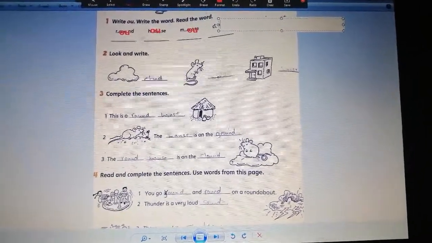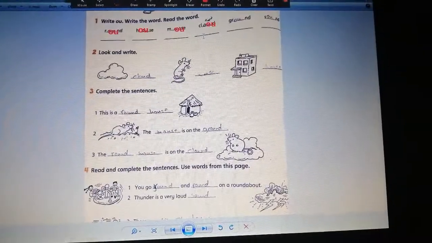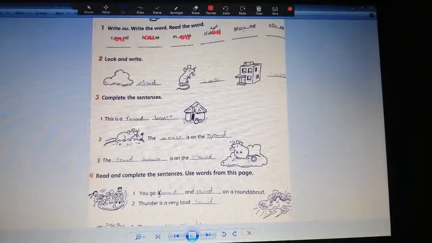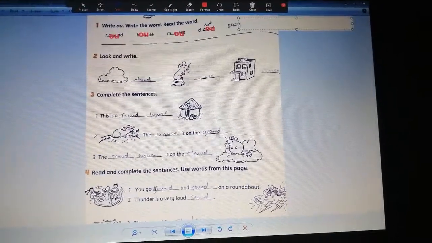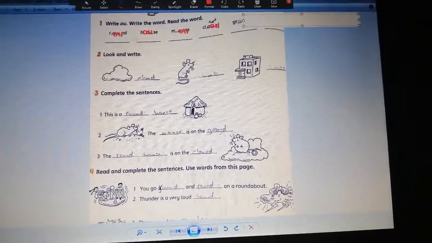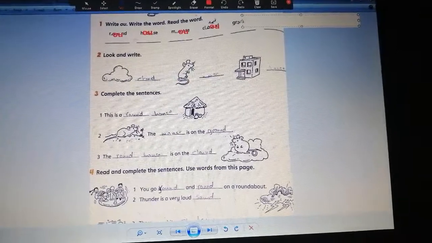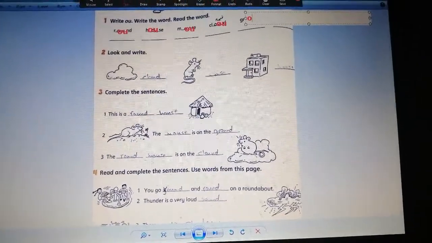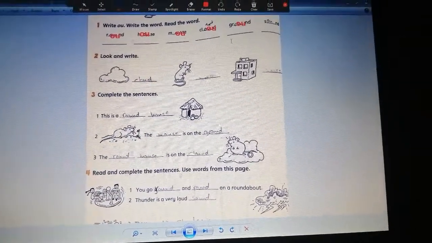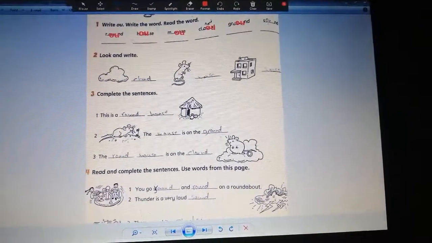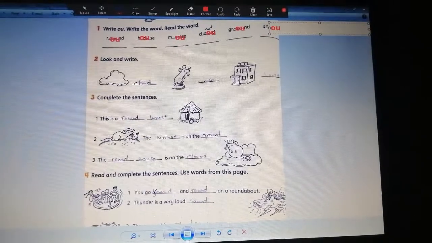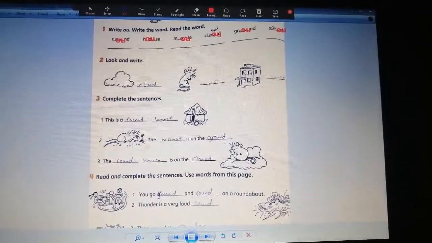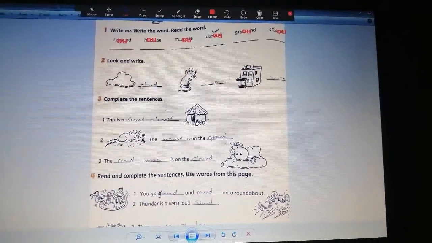Let's write here ow. Okay, ow. Cloud. Yes, excellent. This is the cloud. We put here also O-U. We pronounce it as ow. So ground. Ow. Okay. Let's see the next. Ow. Sound. Yes, excellent. Sound. Okay. Let's write here.